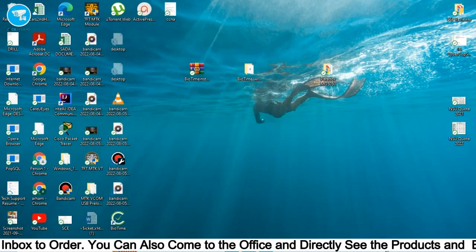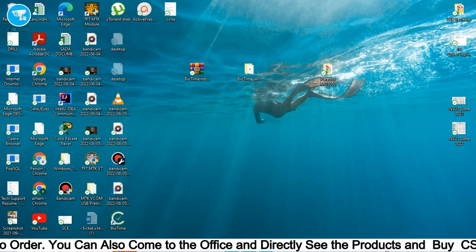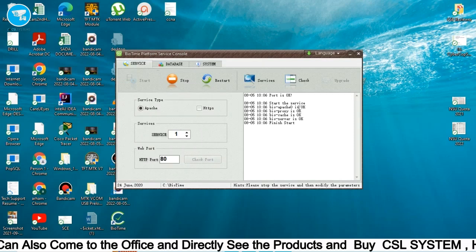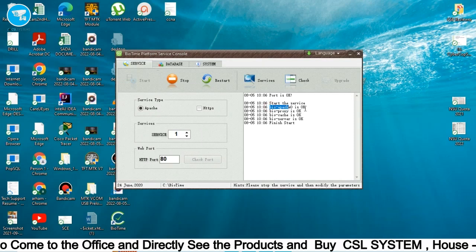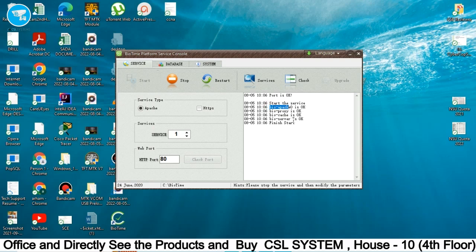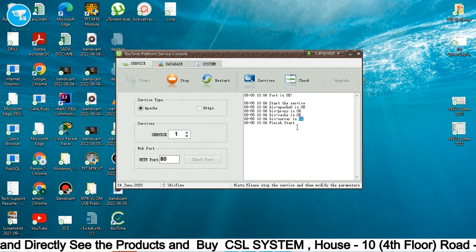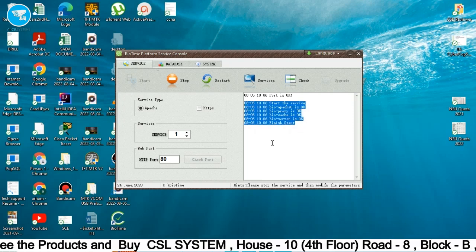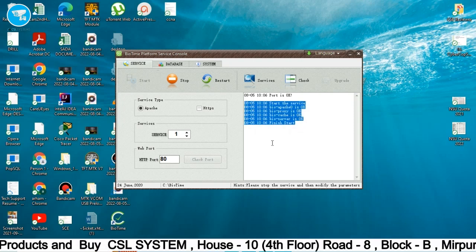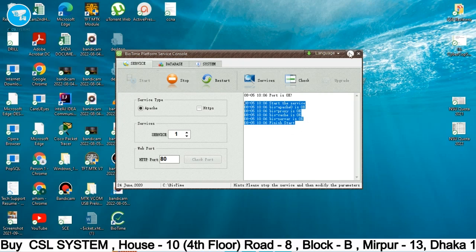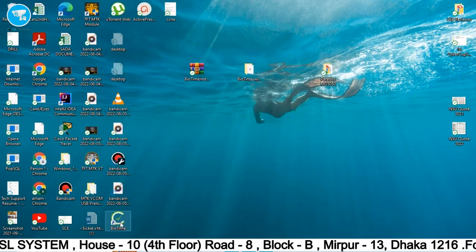And here is the Biotime platform service console. You can check here. All of this, Bio Apache, should be okay. The proxy okay, BioCats okay, and BioServer is okay. If some of these are not working, you need to check your installation. Maybe there is some problem. So after this, we can now open the Biotime.